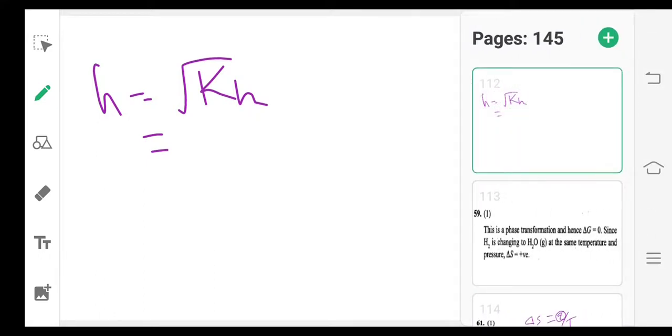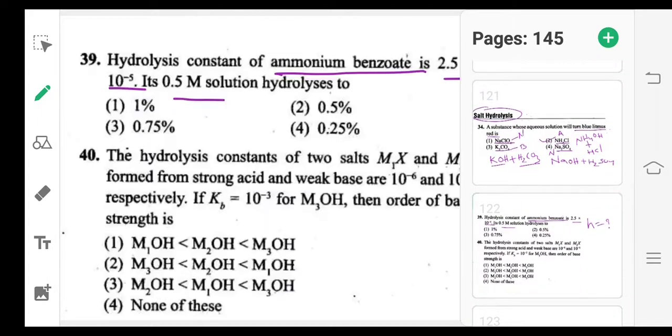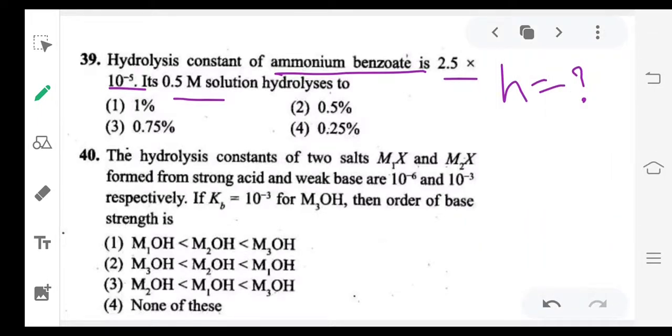So h equal to root Kh. The Kh value they provided is 2.5 into 10 power minus 5. So from this you can directly calculate the h value. See, the h value does not depend on concentration for weak acid and weak base salts. Remember that, that is also an important point.